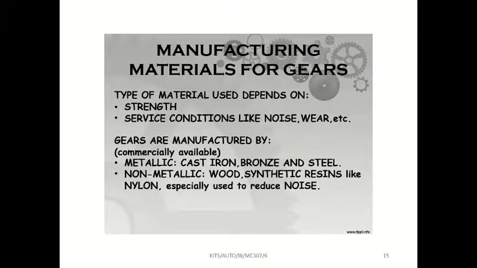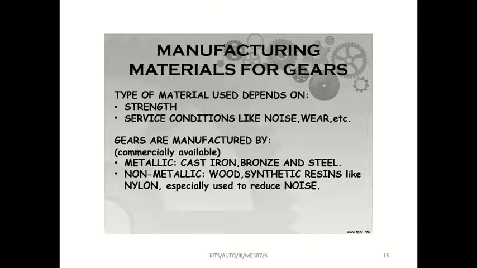Okay, we'll move to next. Materials. What kind of materials they are using? See, nowadays they started to use a lot of materials. In olden days they have used only cast iron, because it needed more strength. It should be more strength because the gears are meshing with each other, so the strength should be more.